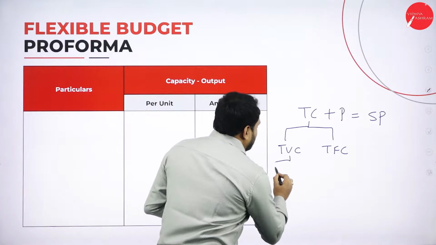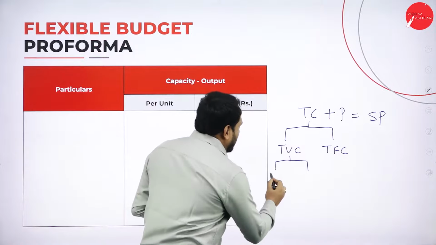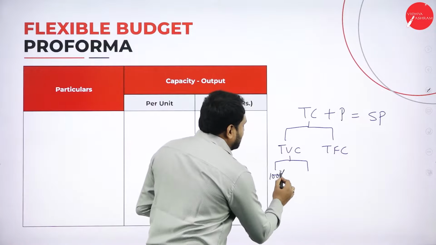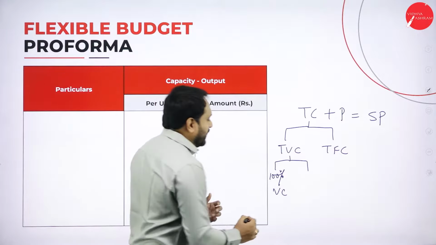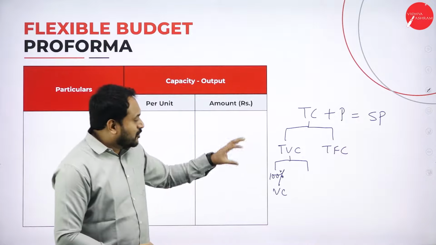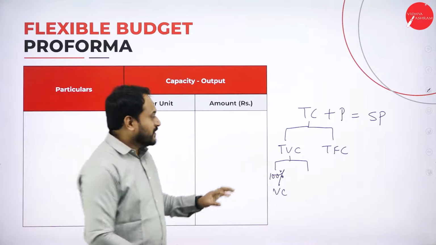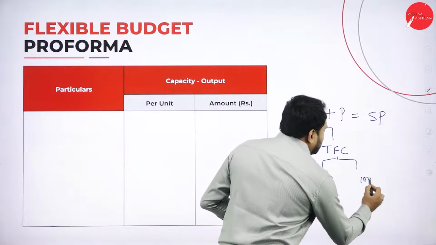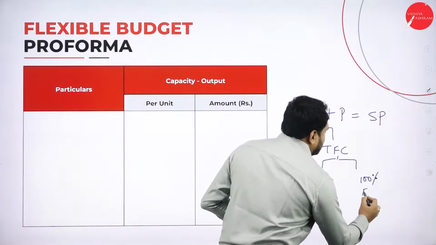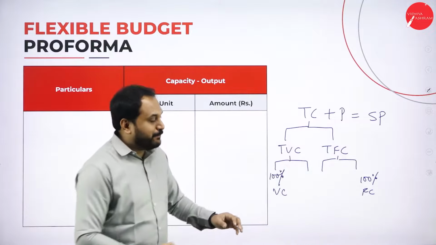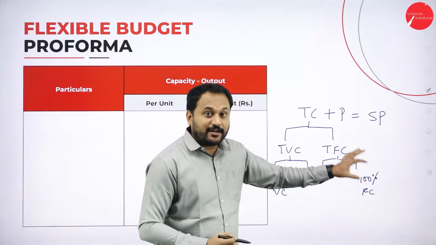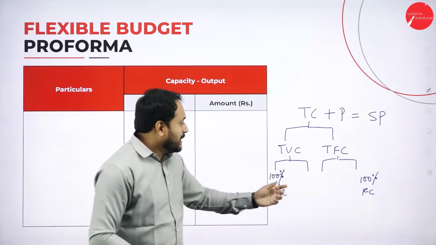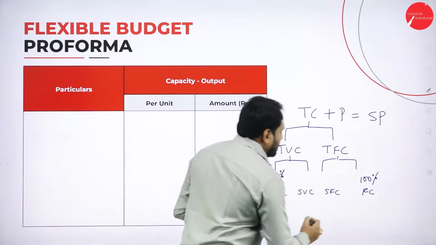Total variable cost, you have two things, one is 100% variable cost. Whatever happens here, the cost will change. And the same way here also we have two, that is 100% fixed cost. Whatever happens, it will not change, that is 100% fixed cost. But here there are two things, that is called semi-variable cost and semi-fixed cost.